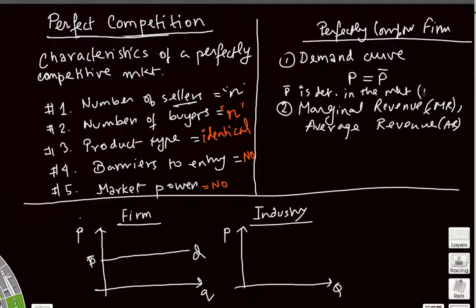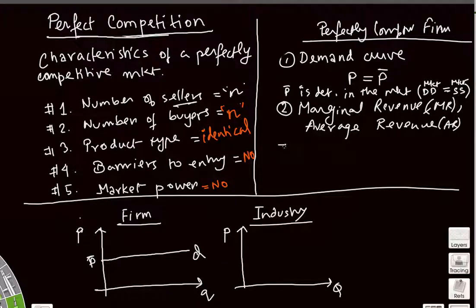P bar is the equilibrium price where demand equals supply, and this demand is market demand, that is all the farms taken together. Okay, marginal revenue and average revenue, these concepts are important. Marginal revenue plays a role in the output determination, as we will see in our next video. So let's try to find out how these look like for a farm which is in a competitive market.